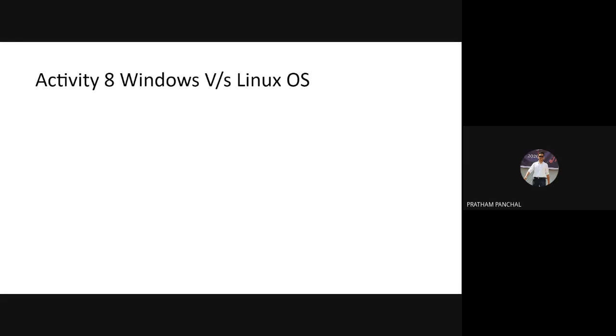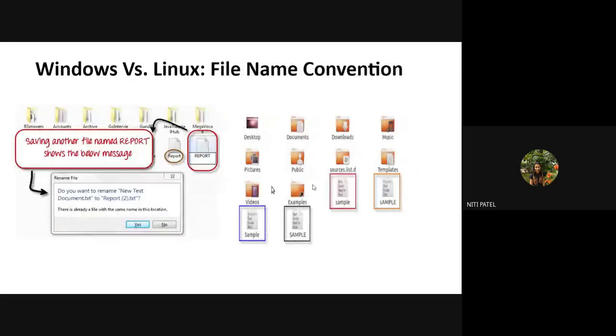In Linux, now see, this is the type of files and folders in Windows. These are the types of files and directories or folders, whatever we call them, in Linux. So this part is of Linux, this part is of Windows. Now I have a file called report over here. Whenever I try to save another file named report, I get this message: there is already a file with the same name in the same location. So it will not allow me to do that.